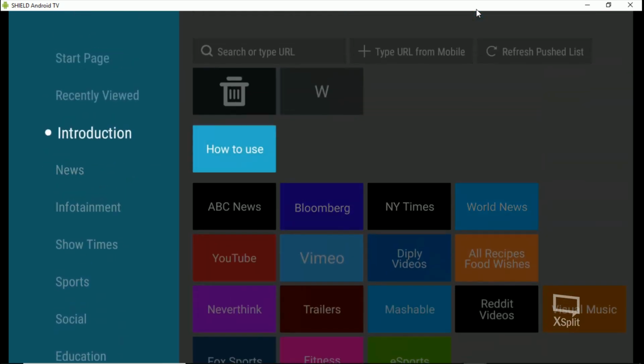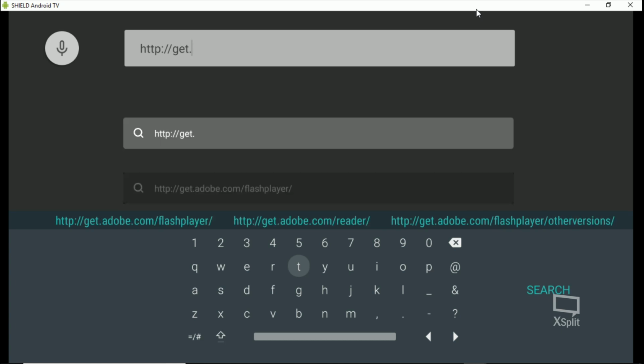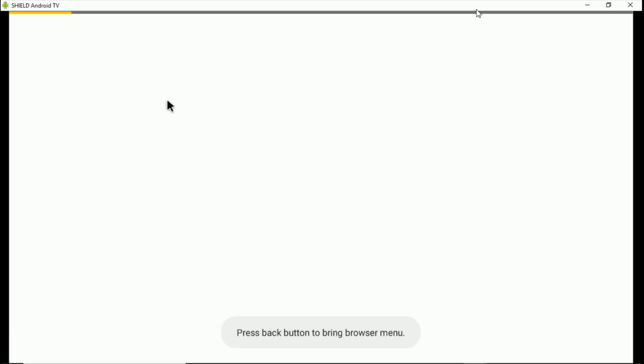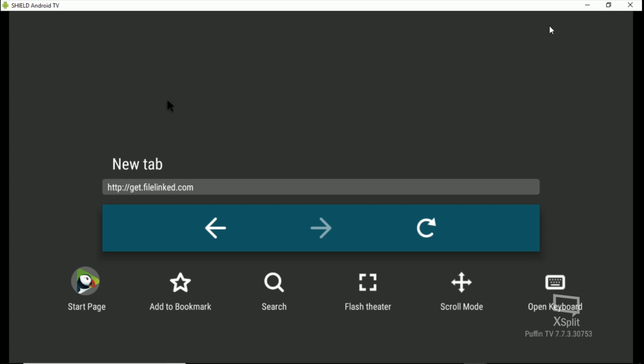If you've done the update, then you know that anything you try to download from it, oops. Dang it. Sorry, just got home, trying to do this on break time to get everybody going. Type in whatever URL, click on it, and then you're going to get a "download is not supported on this device" message. So something's up with the newest Puffin TV update.